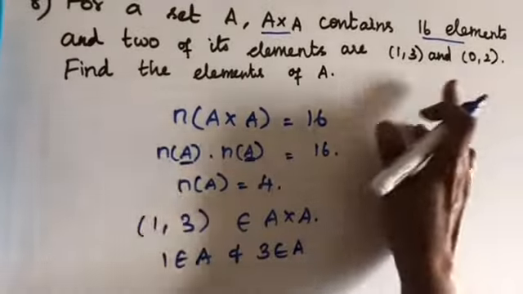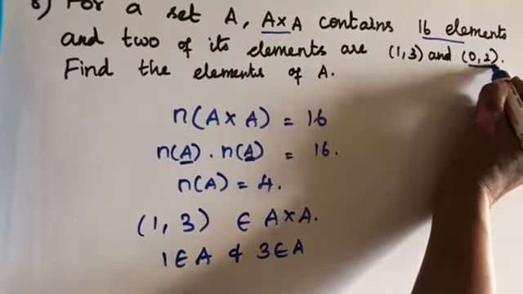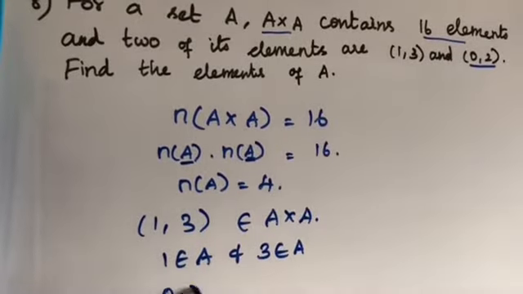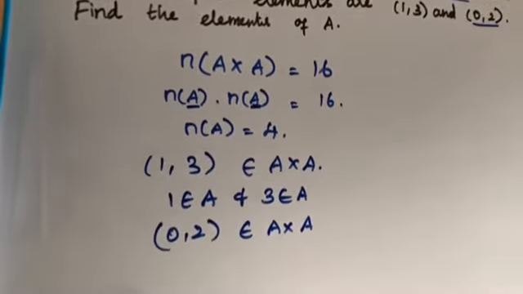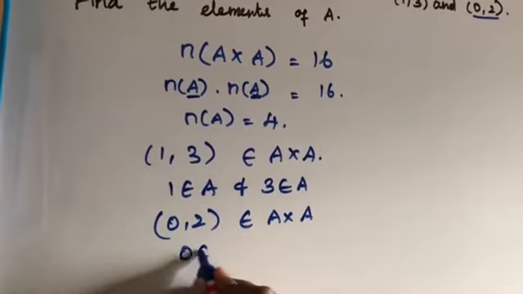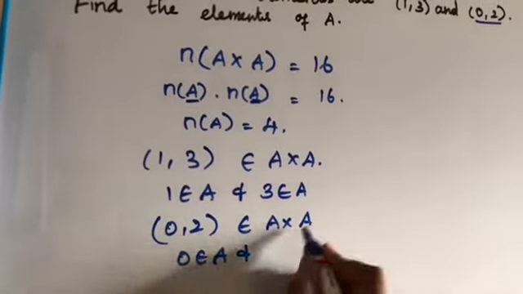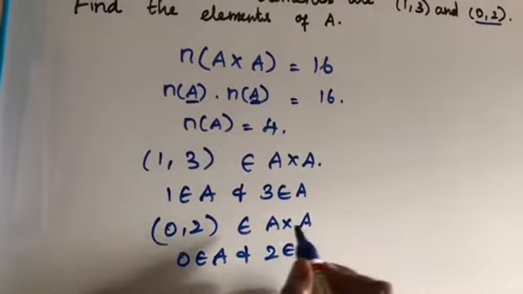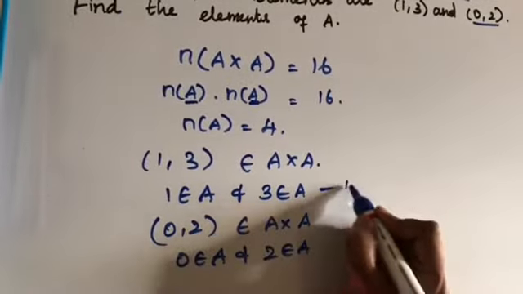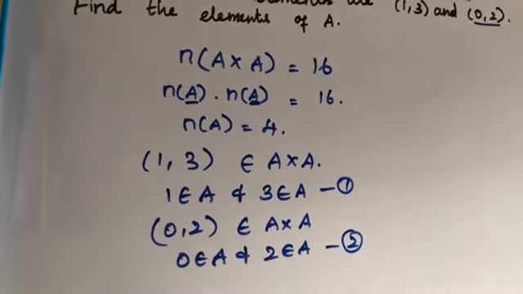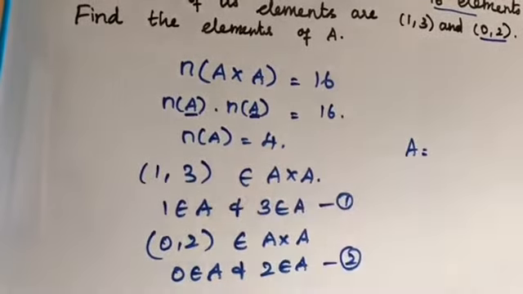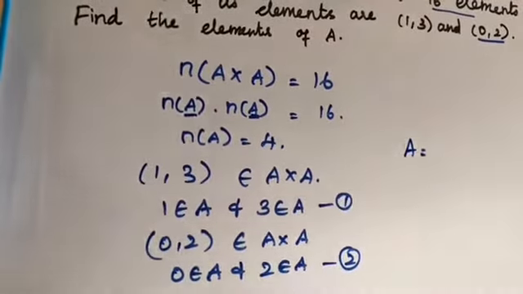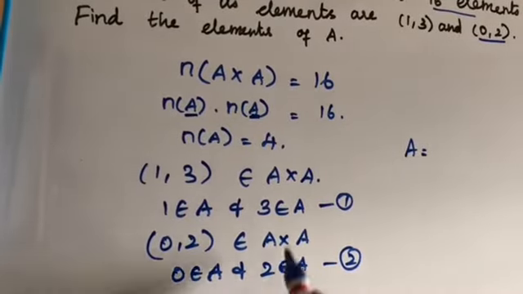Similarly, another pair is also given there. (0, 2) belongs to A cross A. That implies 0 belongs to A and 2 also belongs to A. So from these points, the set A contains the following elements: 0, 1, 2 and 3.